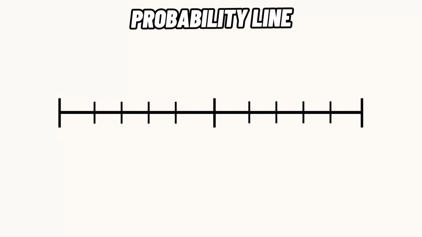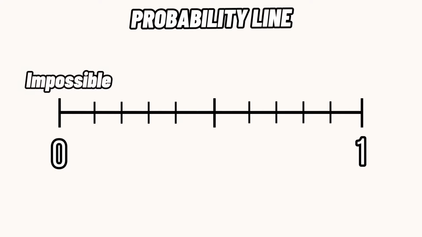To comprehend it better, probability can be measured in this thing called probability line. It is a number line that ranges from 0 to 1. The probability of 0 means that there is no chance of the event to happen. It is completely impossible. The probability of 1, on the other hand, means that the event is undoubtedly going to happen.